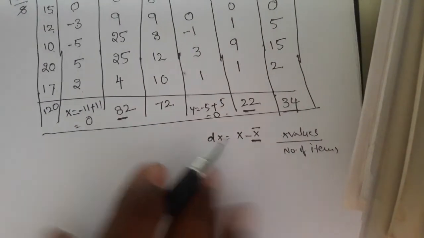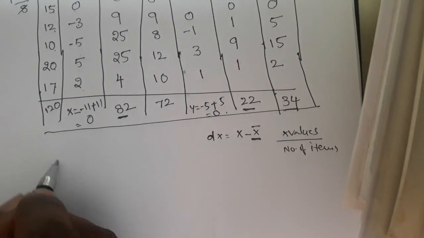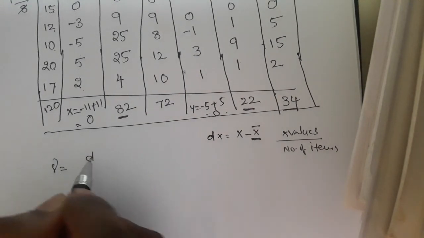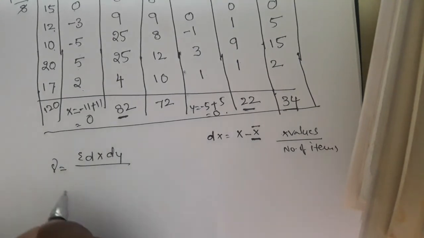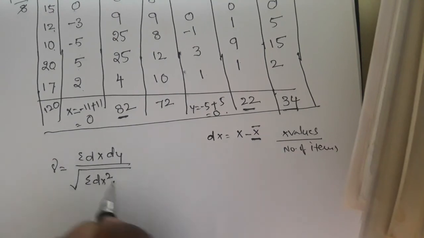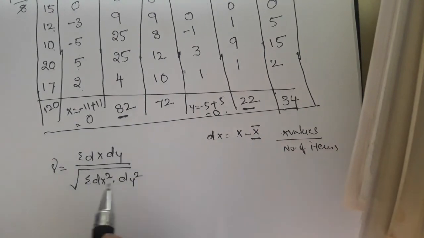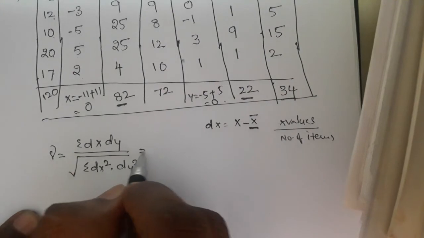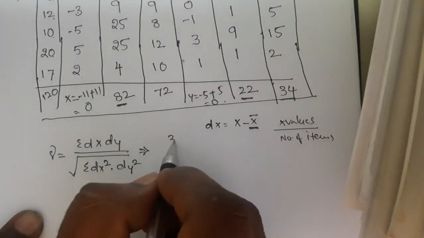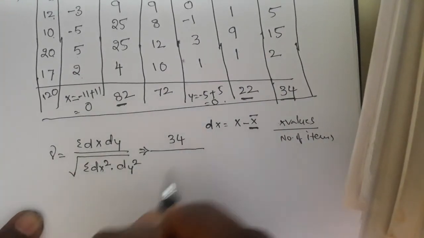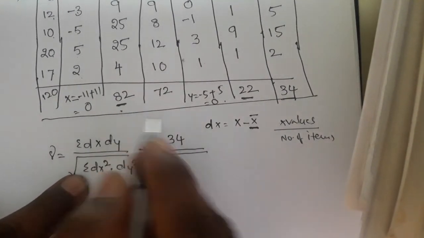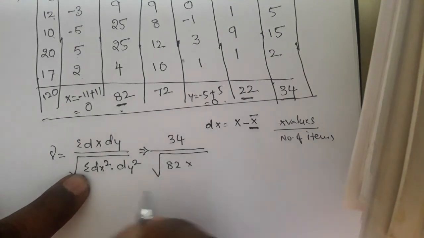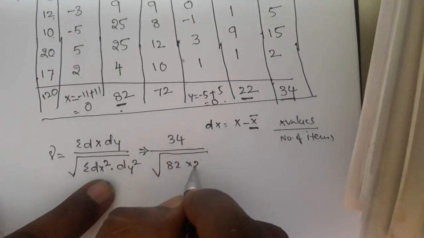Okay, so now we can write the formula. So r equals the sum of dx into dy divided by the square root of the sum of dx square into the sum of dy square. Okay, so the sum of dx dy is 34, divided by the square root of the sum of dx square, which is 82, into the dy square value, 22.